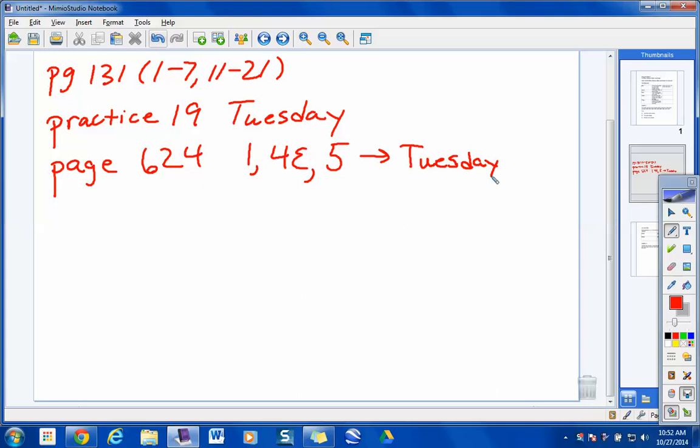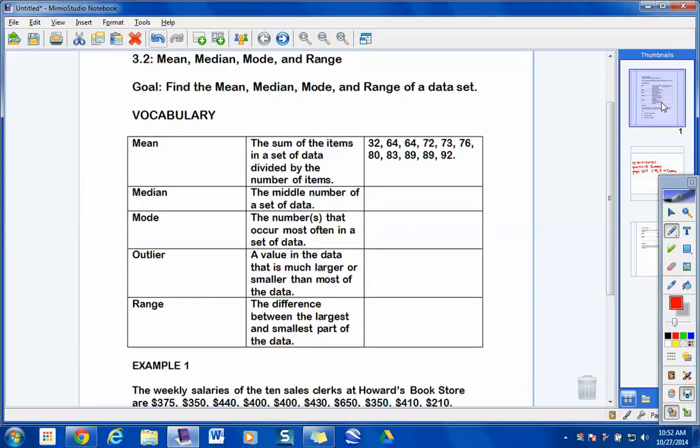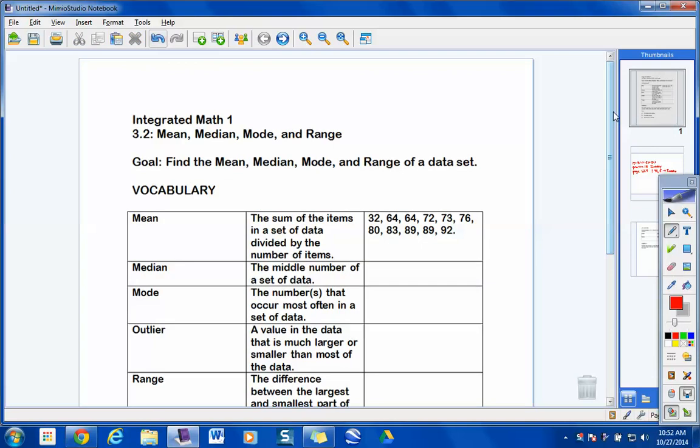So guys, take a look. You already have the terms down right here. We're going to identify what mean, median, mode, and range are, and you've talked about this before. So let's just quickly review this, and then I really want to take this one step further with you today and show you some examples about mean and median that you probably haven't been exposed to, but I think it'll make total sense for you.